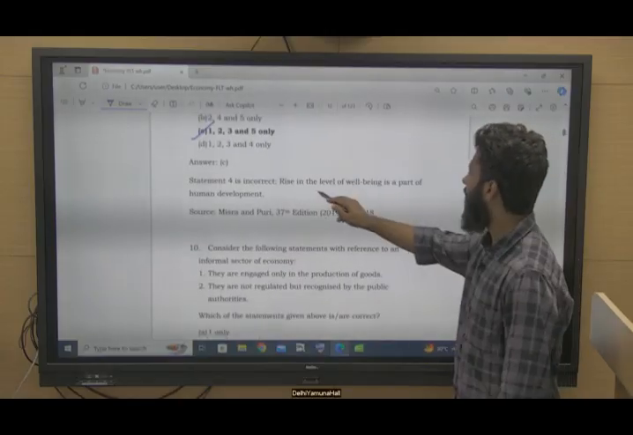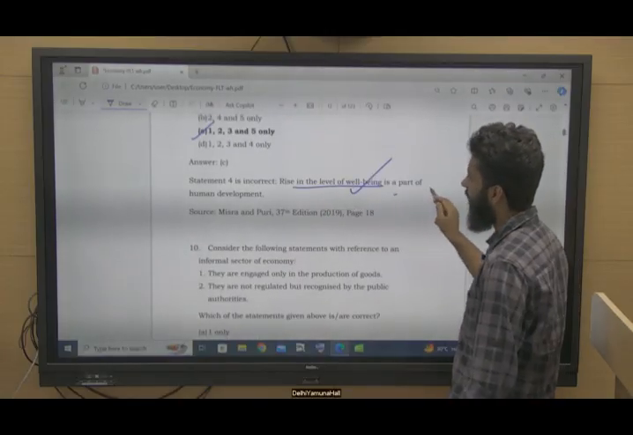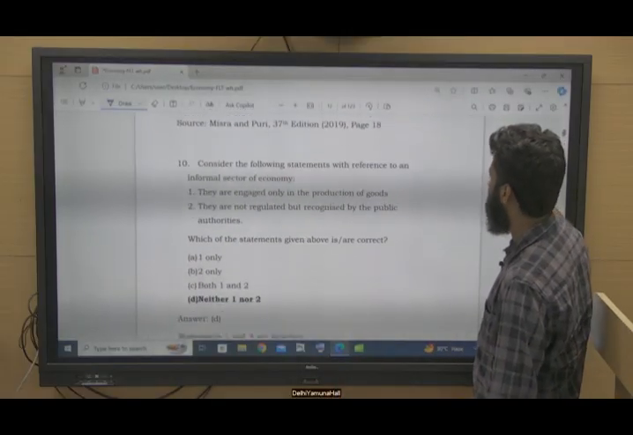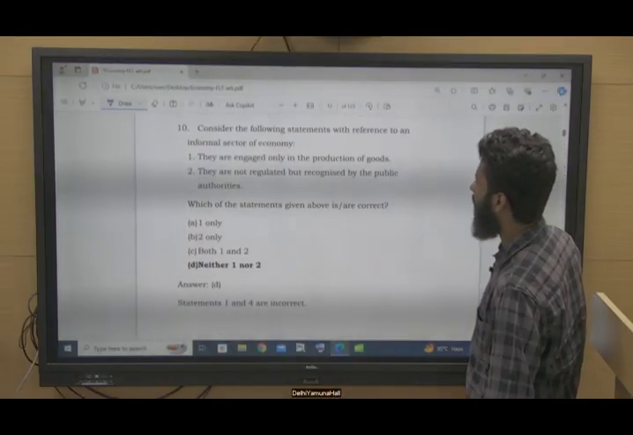Rise in the level of well-being is a part of human development, right? Consider the following statements with reference to the informal sector of the economy.